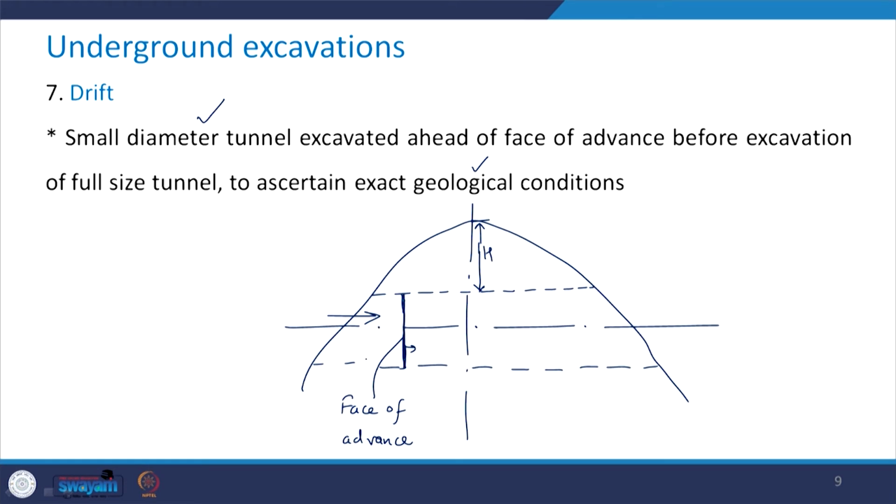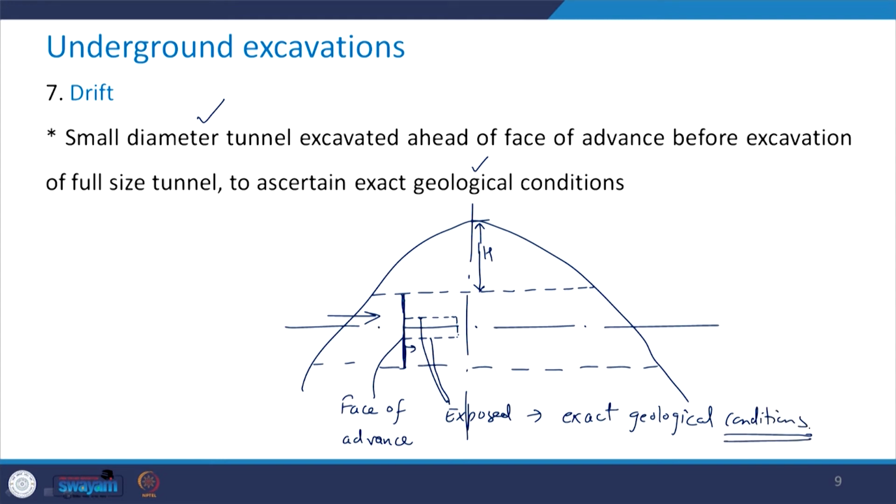So what we will do is excavate a small diameter tunnel here. Once we excavate this tunnel, these two surfaces are going to be exposed. Since these are exposed, we can take a look at them and take field observations like what the joint conditions are, in order to get the exact geological conditions.